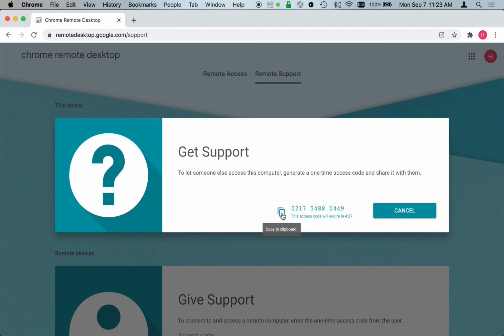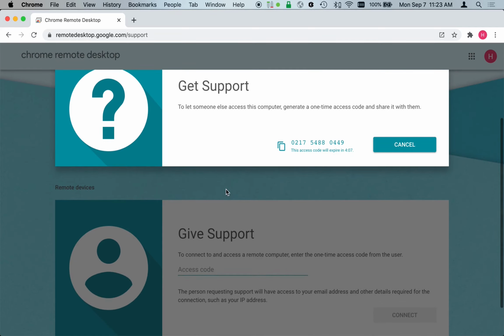I highly recommend you don't start generating that first code until you're already in a Zoom or a Google Meet session. That way you can share the code easily in the chat feature, because if you were to send these by email, it becomes pretty burdensome to deal with sending it and getting it. So once you generate a code, give it to your students. It makes the most sense to already be in a video session.